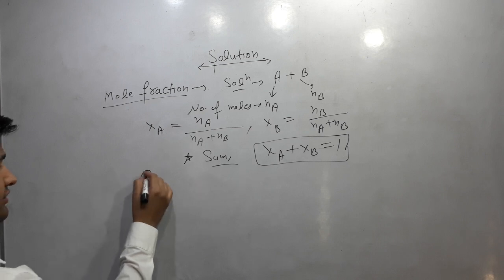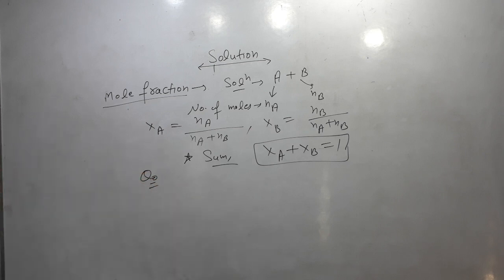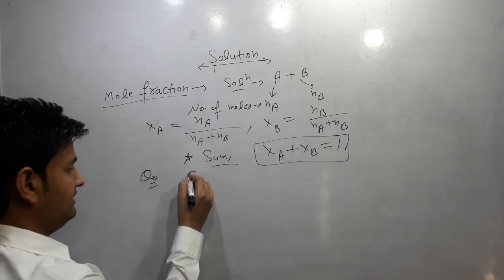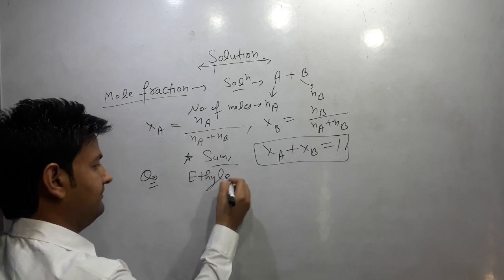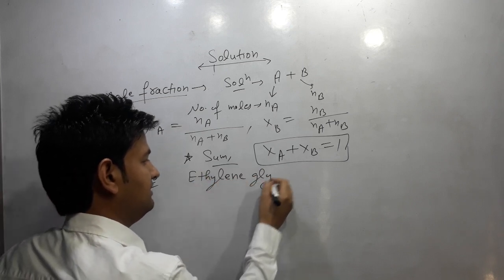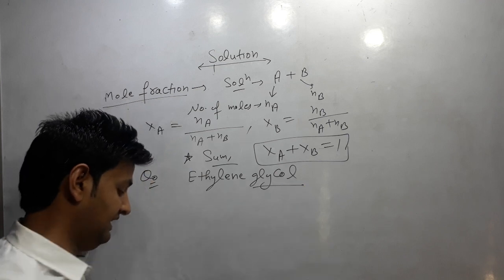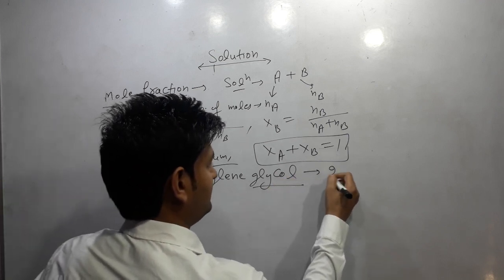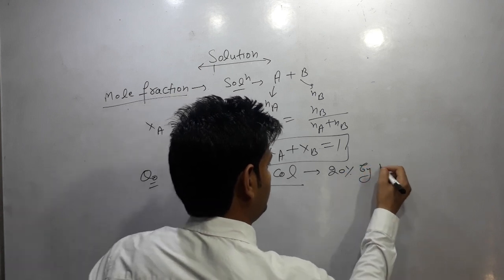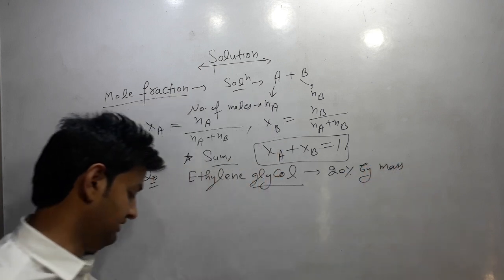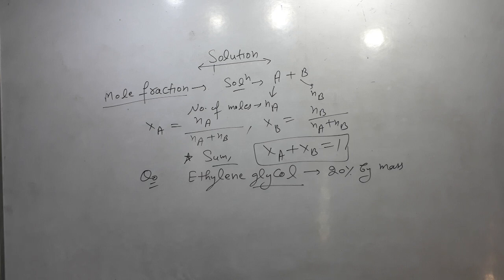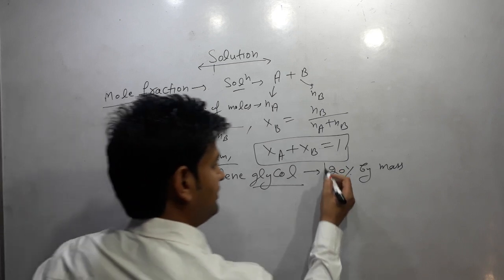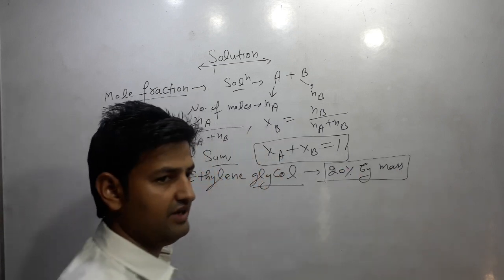There is one question. Calculate the mole fraction of ethylene glycol in a solution containing 20% by mass. That is present 20% by mass. What do you mean by 20% by mass?